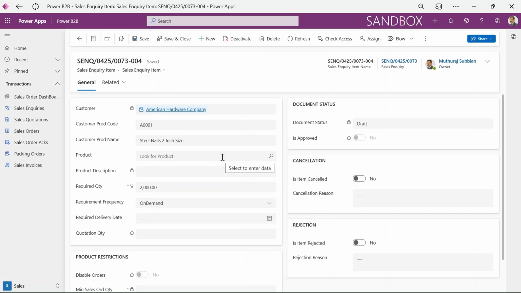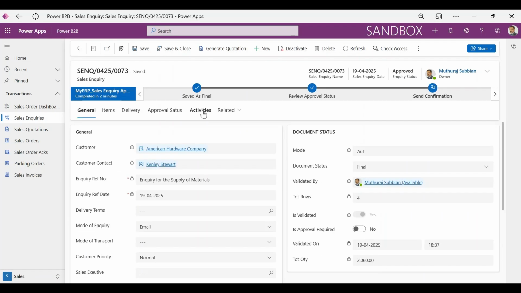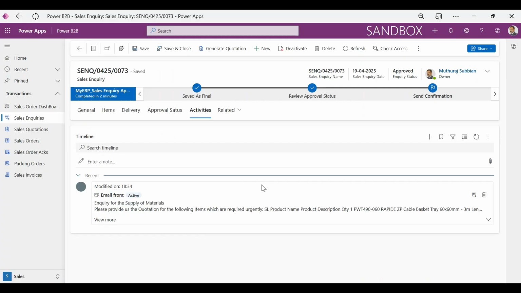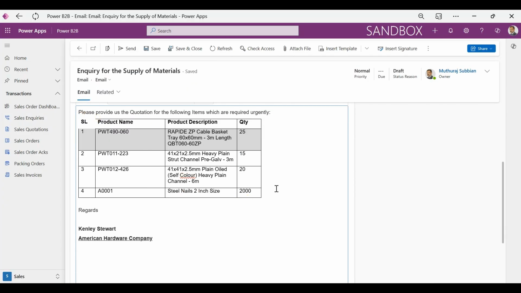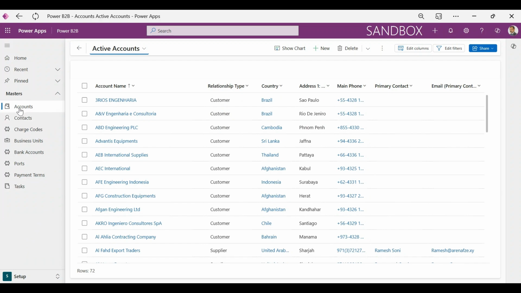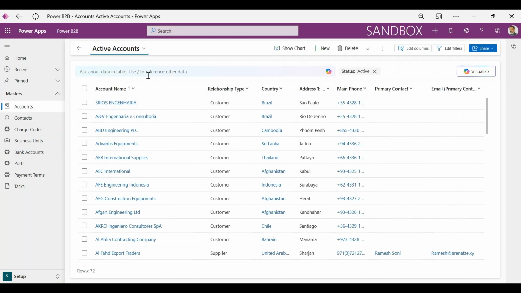In addition to reading the email and creating the inquiry document, the system also ensures that the email you have received is stored against the inquiry as an email activity, so that the reference is always accessible without any difficulty. Now let us see how the system has handled the new customer and its contact information.